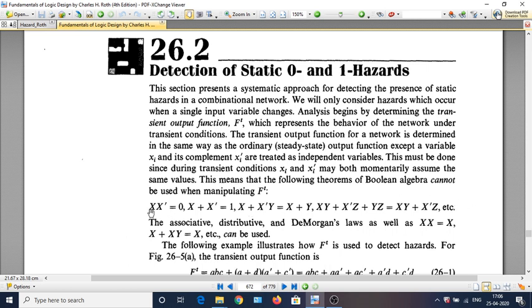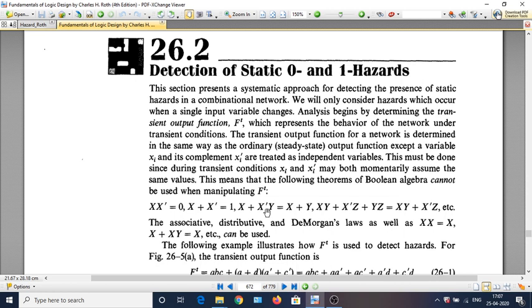For example, x and x complement equal to 0 may not hold good under transient cases. Similarly, x or x complement equal to 1 may not hold good. So these two theorems cannot be used to reduce f transient. Similarly, x plus x complement y equal to x plus y, this theorem also doesn't hold good. Whereas x plus xy equal to x into (1 plus y) equal to x holds good.